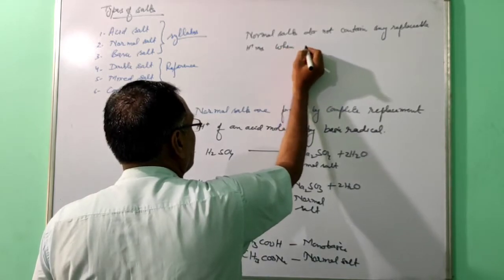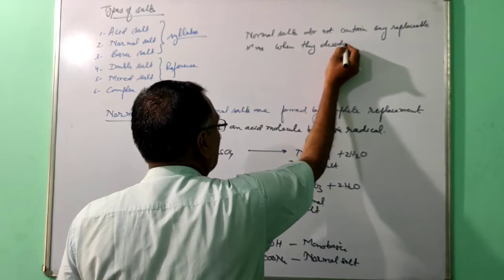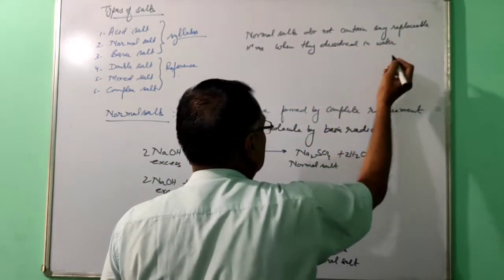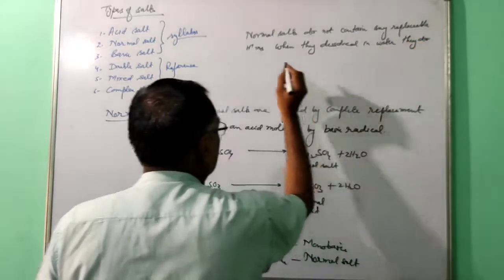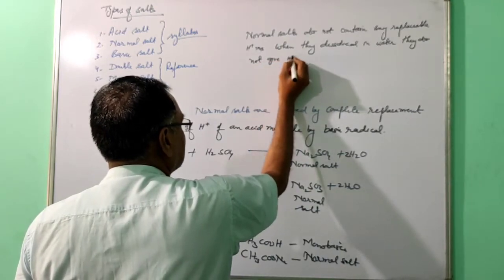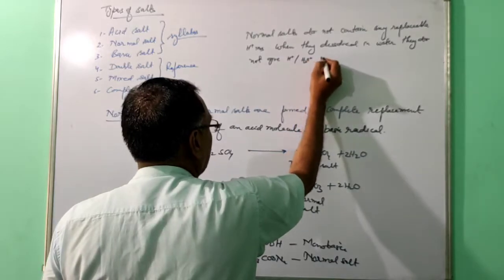When they are dissolved in water, they do not give H plus ion or hydronium ion.